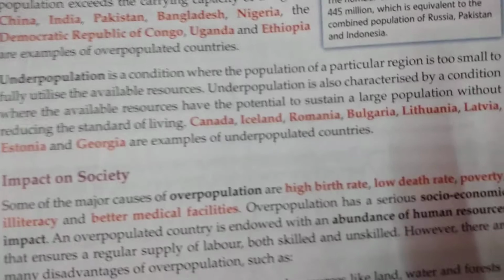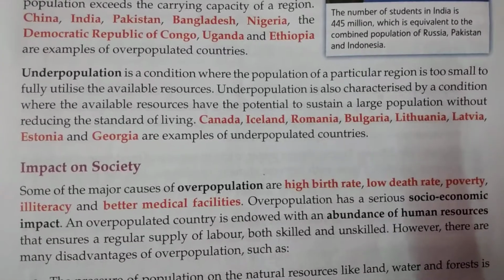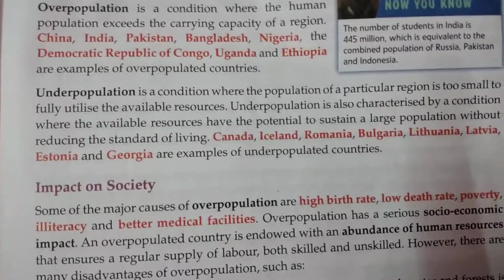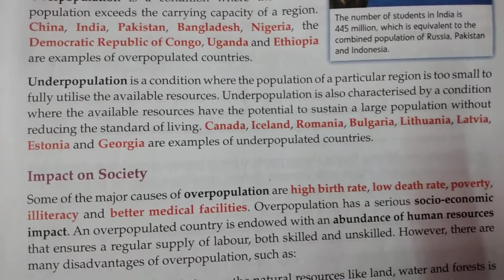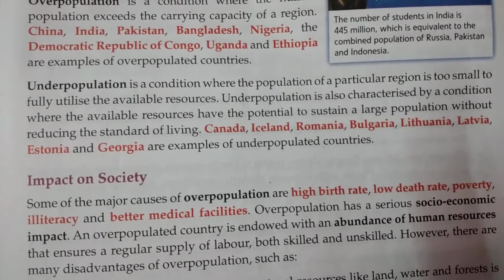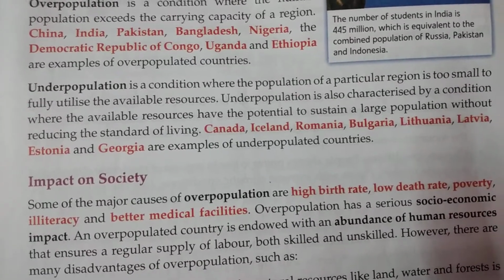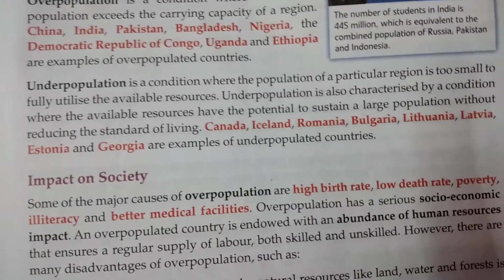Now the next concept that I am going to share with you all is underpopulation. Obviously underpopulation is just the opposite of overpopulation. That is, whatever number of people can live in a place comfortably, if the number of residents are much less than that, that is considered to be underpopulation.